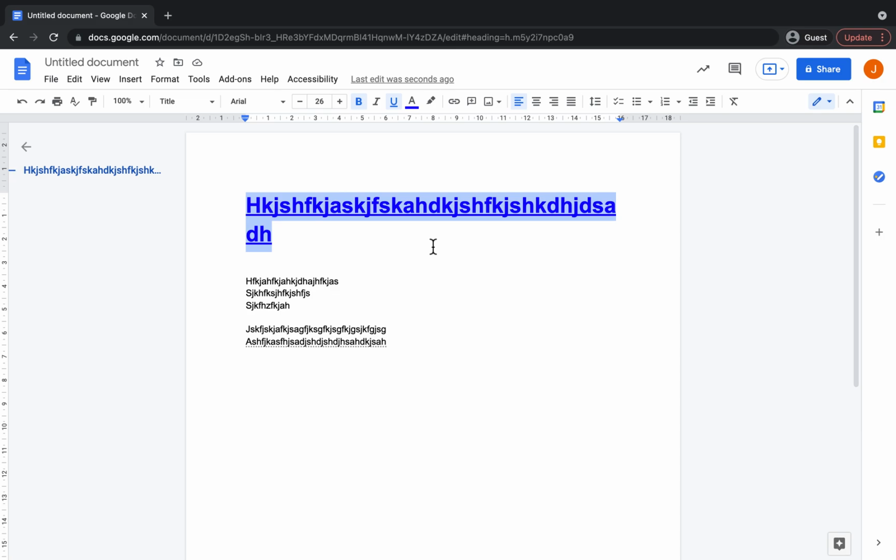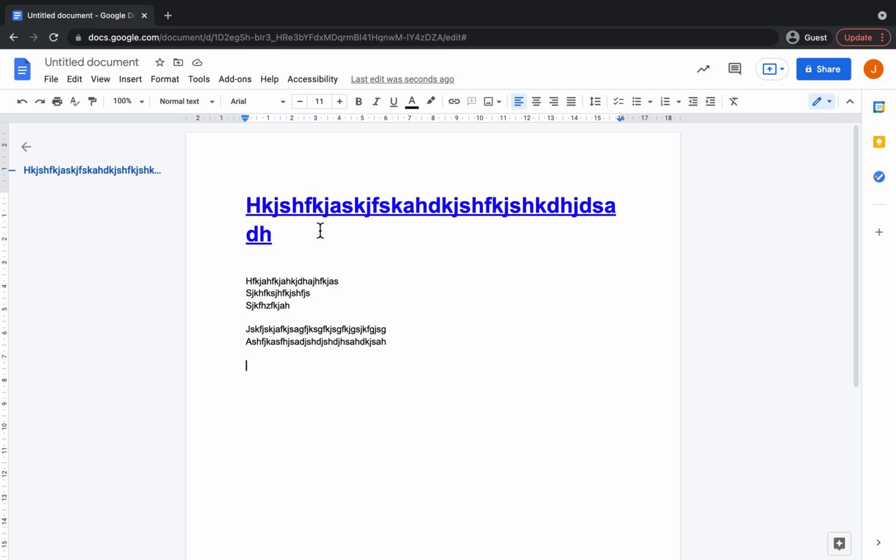I'm also going to show you how you can insert a picture into your document. So let's say I've written an essay. Let's say I've written an essay about Romeo and Juliet. Okay, so I'm pretending I'm studying Romeo and Juliet at school and I'm writing an essay on it.